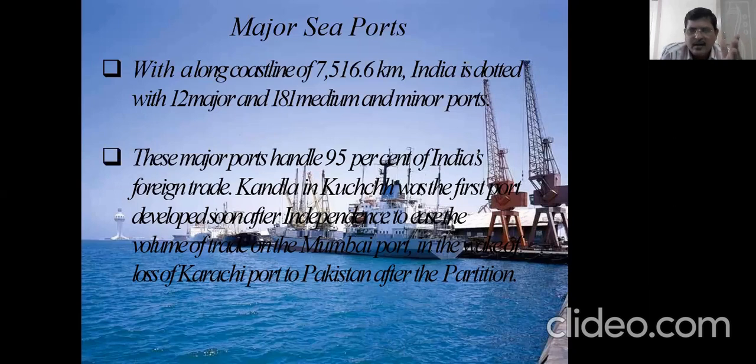Then Mumbai port, then Jawaharlal Nehru port near Mumbai, newly constructed. Then after that we have Marmagoa port in Goa. Then a newly developing port, Karwar in Karnataka. Then Mangalore port in Karnataka.